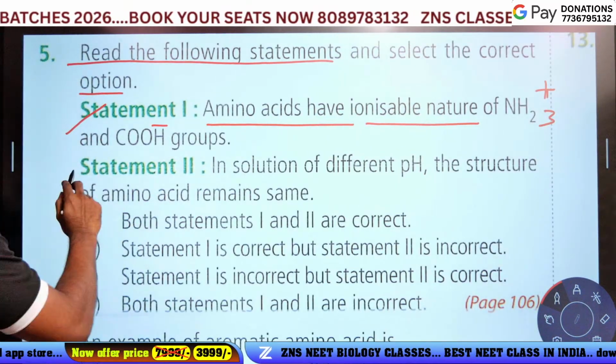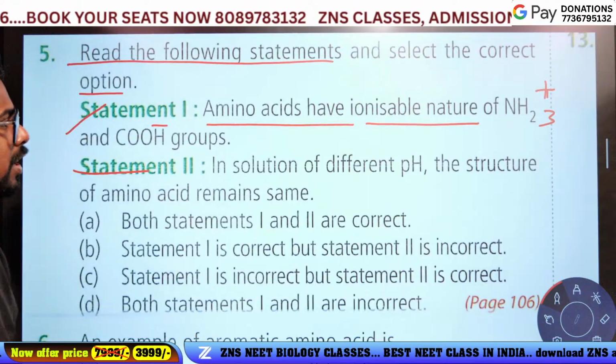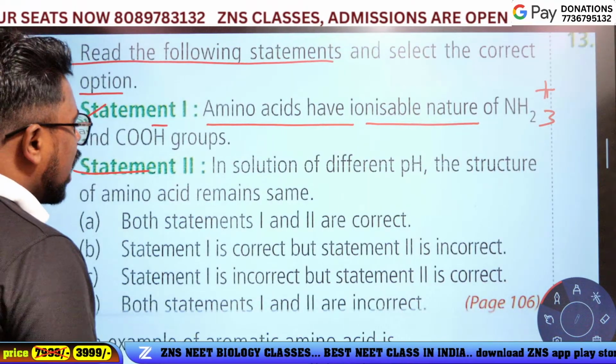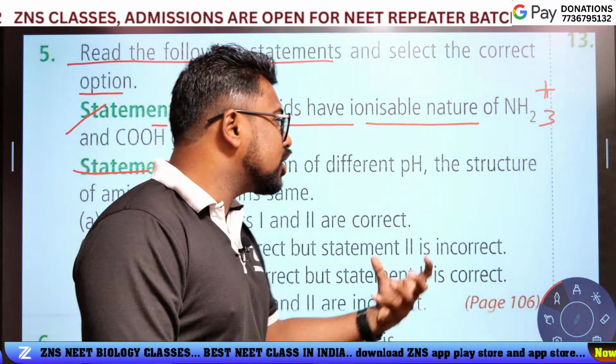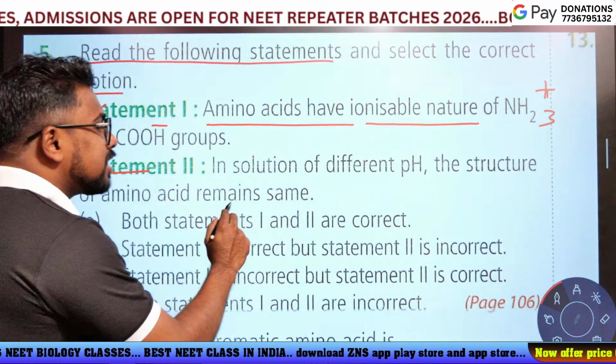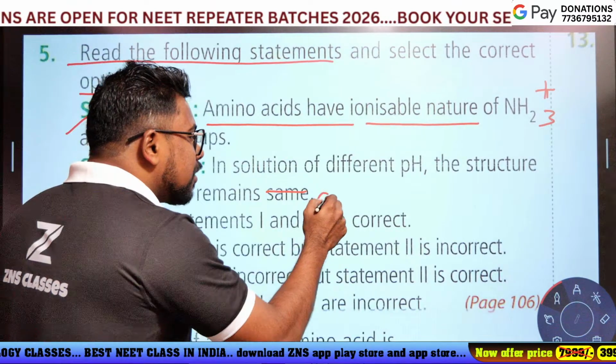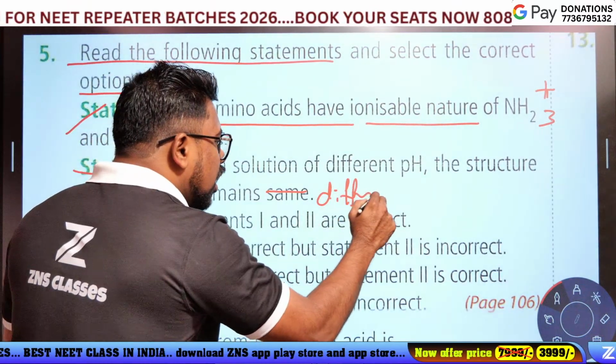Statement 2: in solutions of different pH, the structure of amino acids remains the same. In different pH, the structure of amino acids is not the same, it is different.